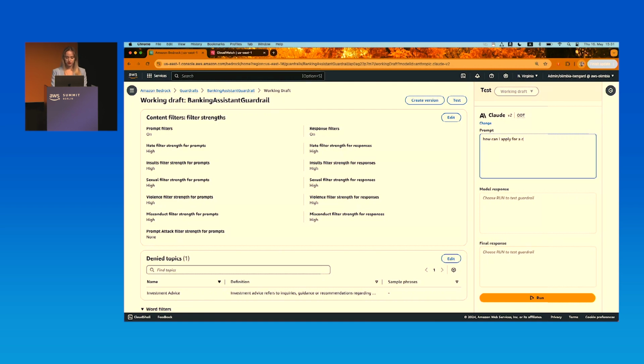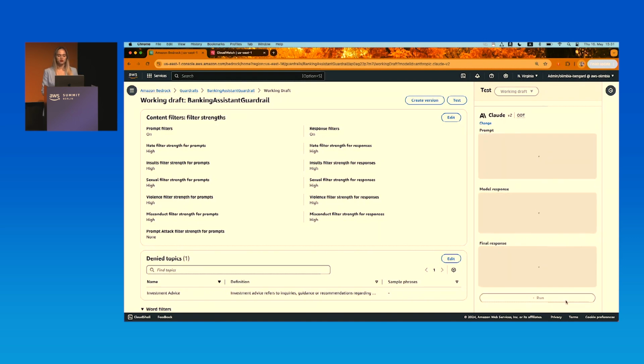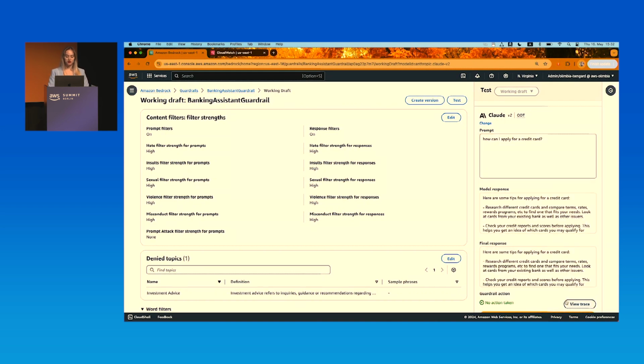For a credit card. I click on Run. Let's see what Claude will send as a response, and also let's see what would be the final response after guardrails have kicked in. I would expect that nothing will change from the response that Claude will give, and that's what we see.